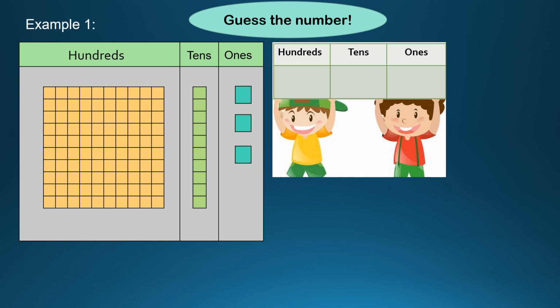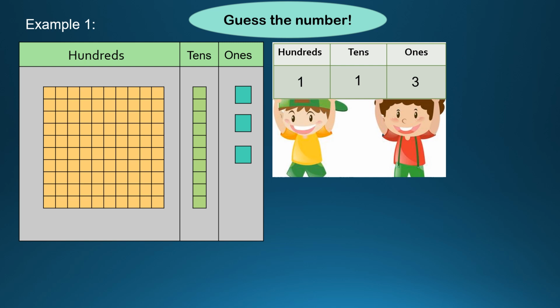Okay, so let's try this. If you see the number of hundreds over here, there is only one block of 100. So which says 1 in the hundreds place. One group of 10, so 1 in the tens, and 1, 2, 3, 3 ones, so 3 in the ones. So we counted the blocks and wrote the number. And if you observe here, 1, 1, 3.